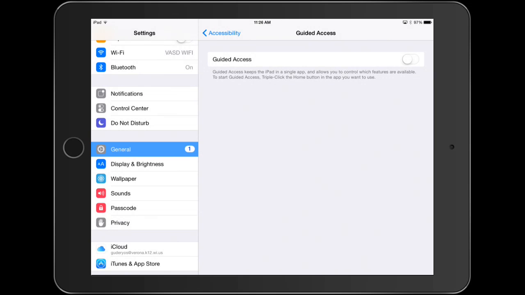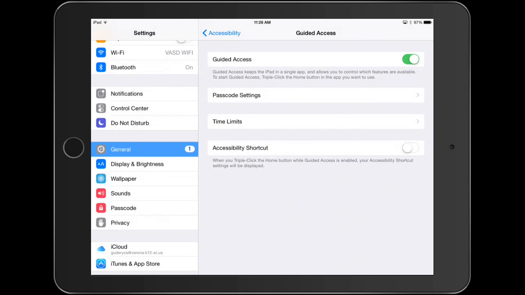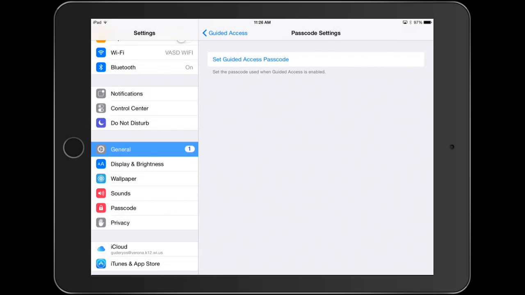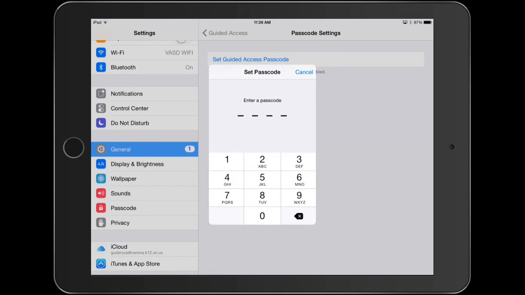You will need to turn it on. You will need to set a passcode. We will all be using 2015. It is important that you use this passcode. If you choose a different one and forget it, you will be locked out of your device and it will need to be wiped before you can use it again. You will need to type 2015 in twice.